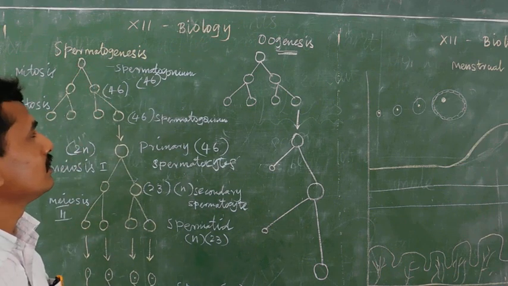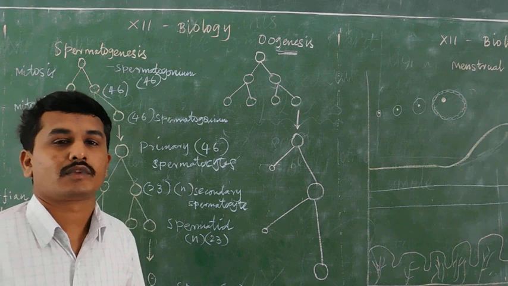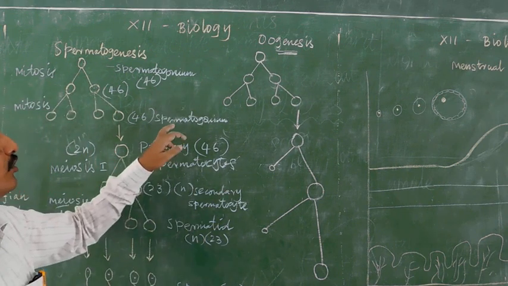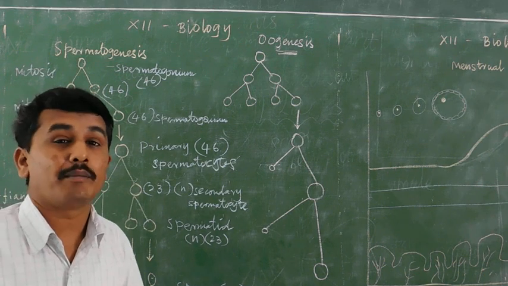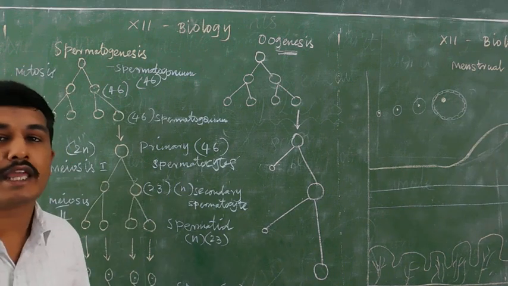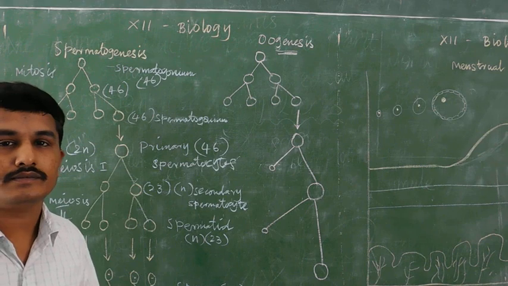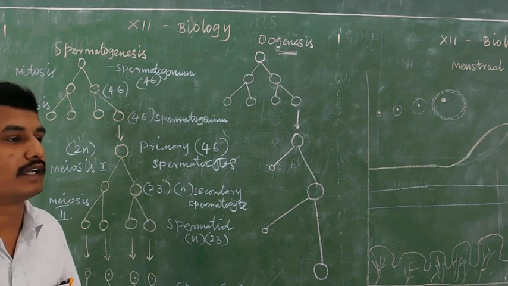What is the ploidy of spermatogonium? Ploidy of spermatogonium is diploid. Ploidy of primary spermatocyte? Ploidy means haploid, diploid or triploid. Ploidy of primary spermatocytes is 2n, diploid.